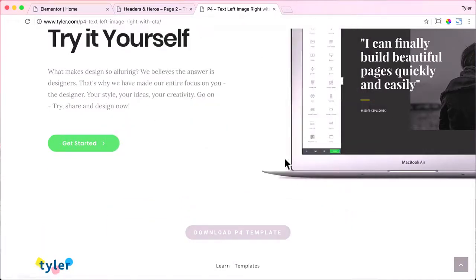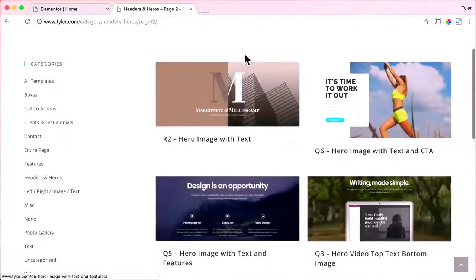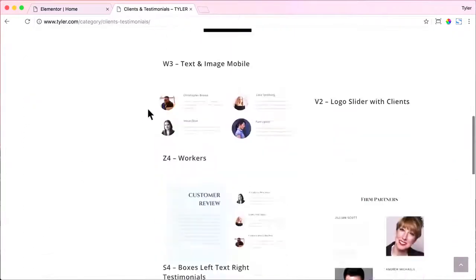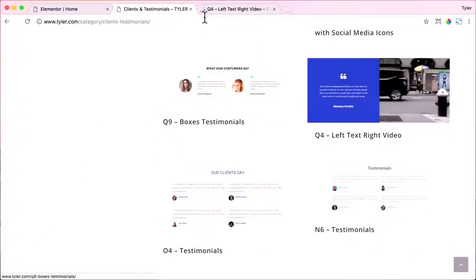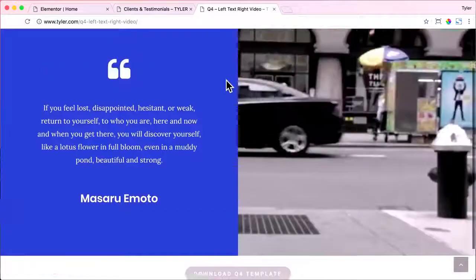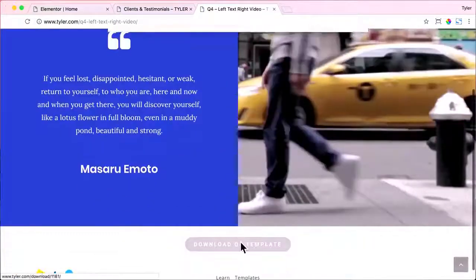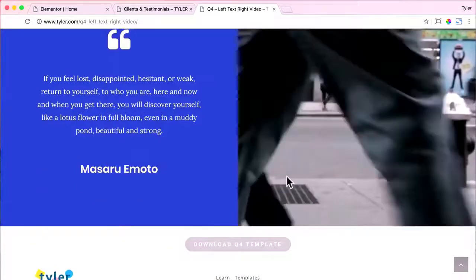Exit out of there. And now let's get a client and testimonial. We have all of these to choose from. I'm just going to do this one. It looks really cool. Q4. And you can see it has a video in the background, which is awesome. So I'm going to download that and press save and exit out of there.